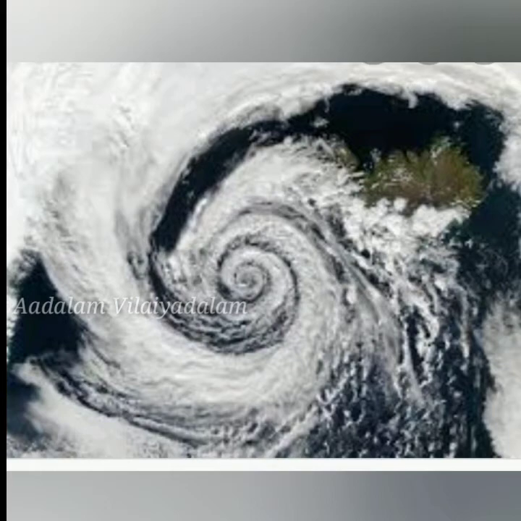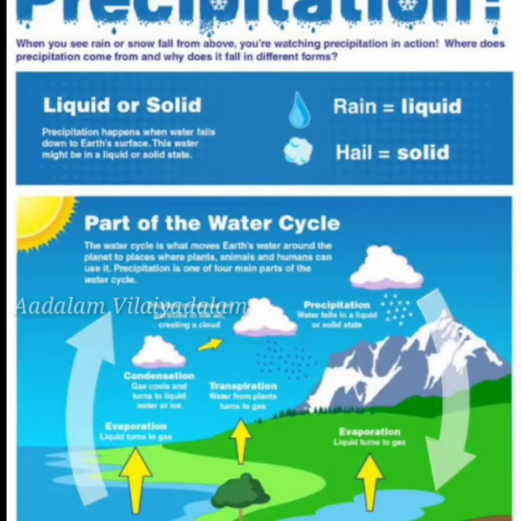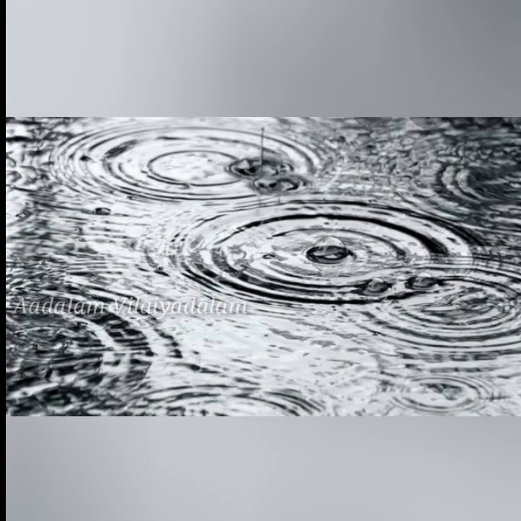Okay, now we'll see about precipitation. Precipitation is nothing but the falling down of water vapor in a different form. It will be in different forms like rain, drizzle, sleet, snow, and hail. Drizzle means numerous uniform minute droplets, very small in diameter, less than 0.5 mm. Sometimes when it is combined with fog, it reduces visibility. When the rain starts, we get some small drops, and that is called drizzle.